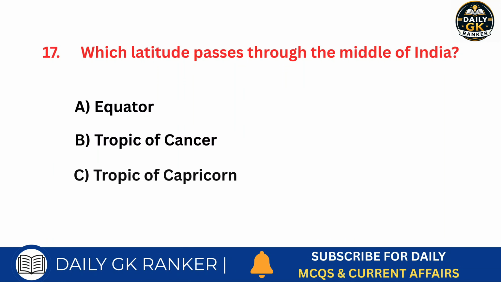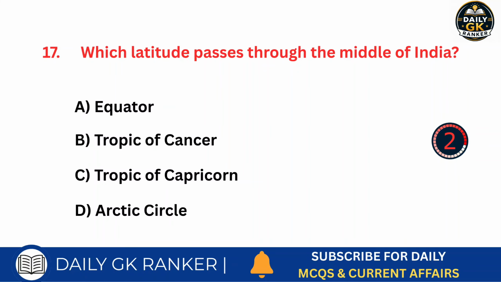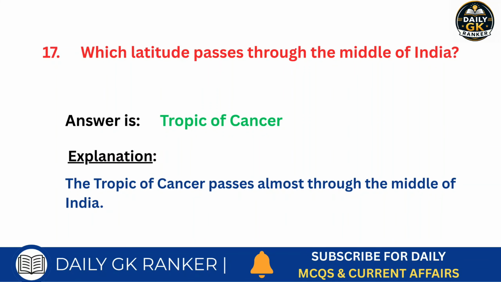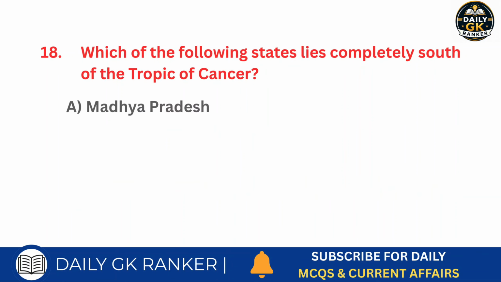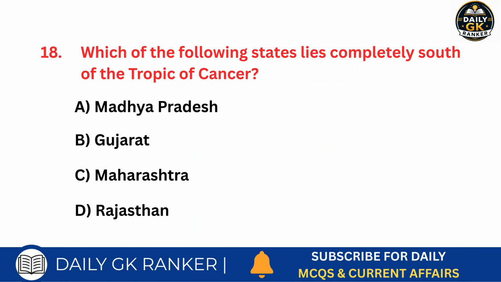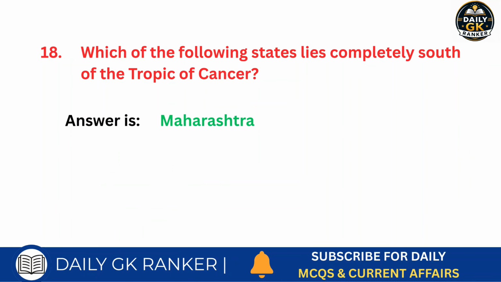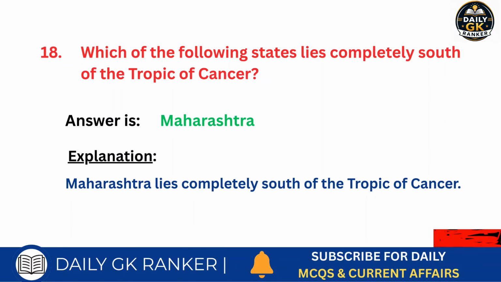Which latitude passes through the middle of India? Answer is Tropic of Cancer. Which of the following states lies completely south of the Tropic of Cancer? Answer is Maharashtra.